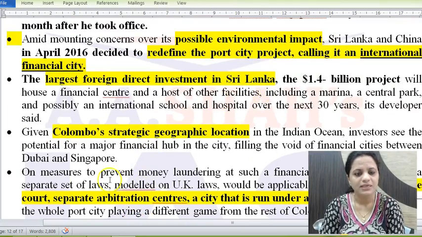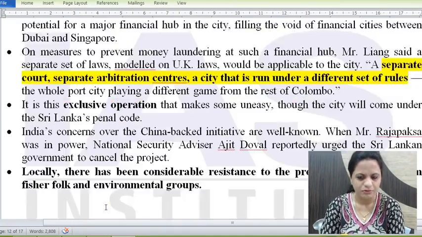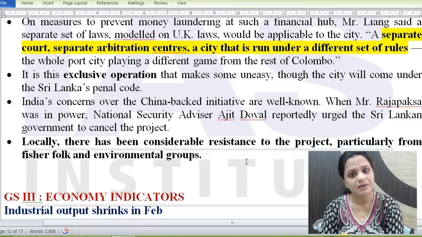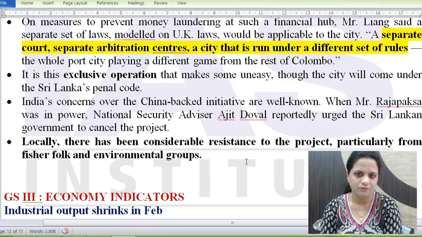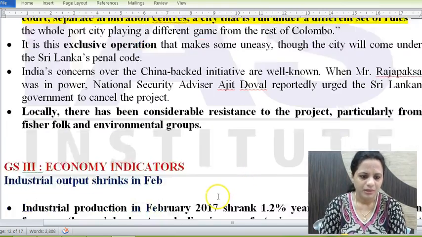So now it has been called the International Financial City Project. Because it was a port city, there were concerns of environmental hazards. Fisher folk and environmental groups are still protesting against this. This is apart from Hambantota, another port on the east coast of Sri Lanka. This is Colombo Port City on the west coast.